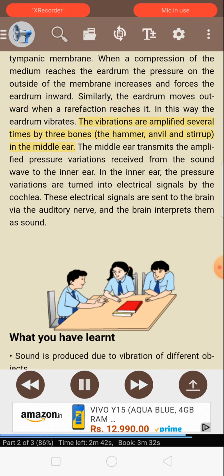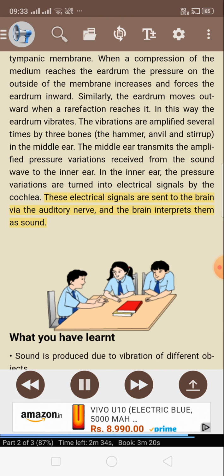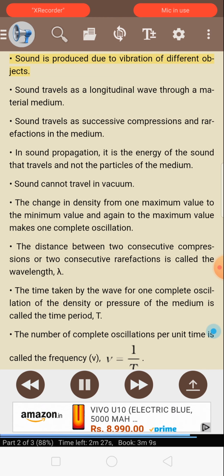The vibrations are amplified several times by three bones, the hammer, anvil and stirrup, in the middle ear. The middle ear transmits the amplified pressure variations received from the sound wave to the inner ear. In the inner ear, the pressure variations are turned into electrical signals by the cochlea. These electrical signals are sent to the brain via the auditory nerve and the brain interprets them as sound. What you have learned: sound is produced due to vibration of different objects.